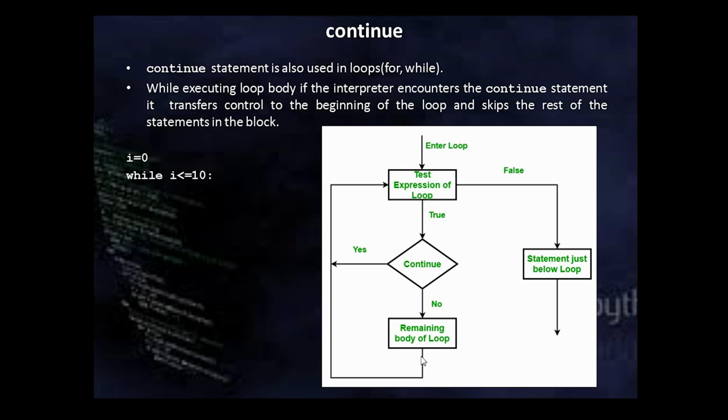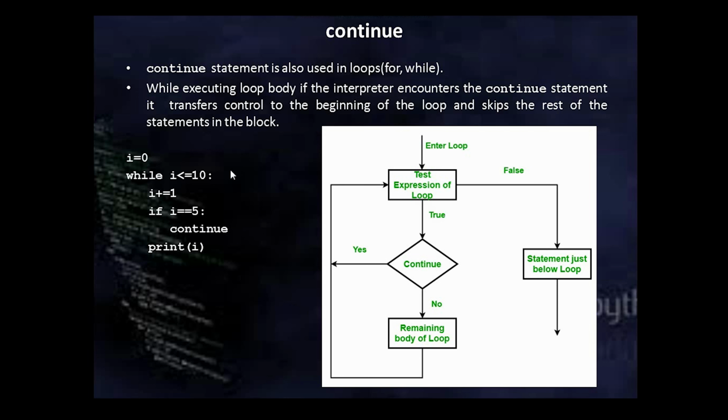Let's see a small illustration. I've initialized I to 0. Then the entry condition of the loop is I less than or equal to 10. Inside the loop body, I'm incrementing I by 1. Then I'm testing whether I is equal to 5. If yes, continue. Otherwise, print I. Now, if you try to run this code, it will display 1 to 10 except 5.